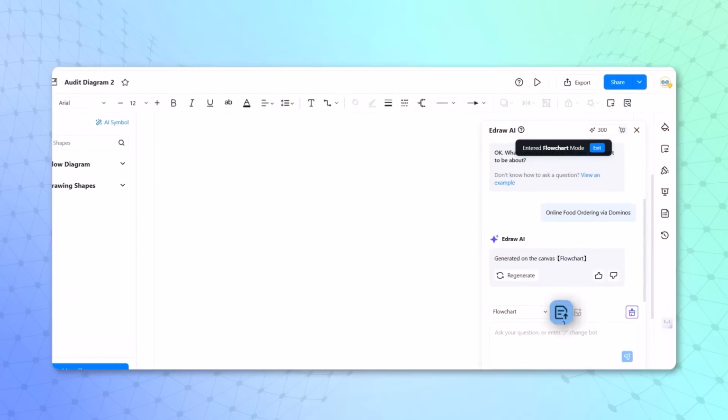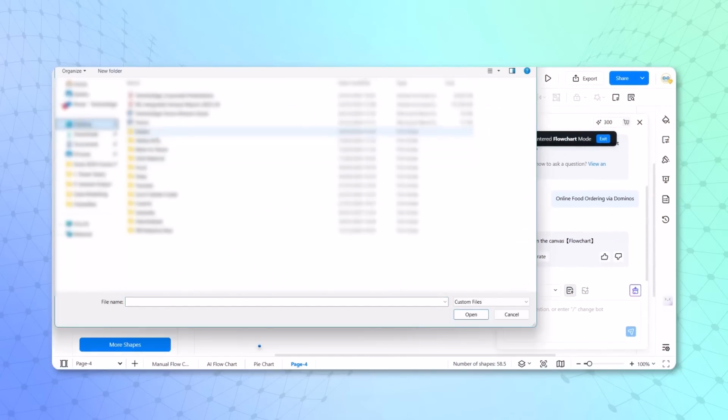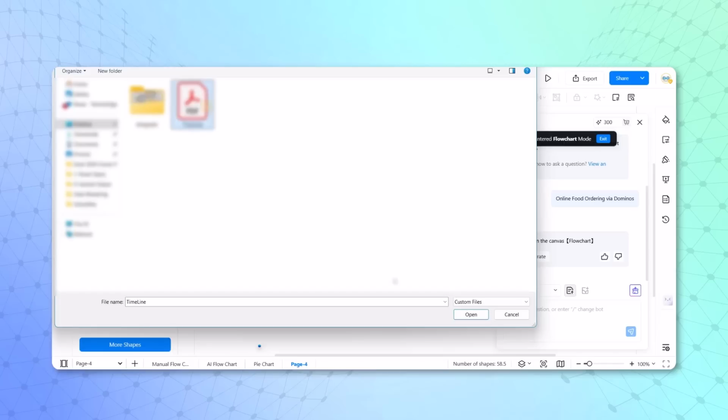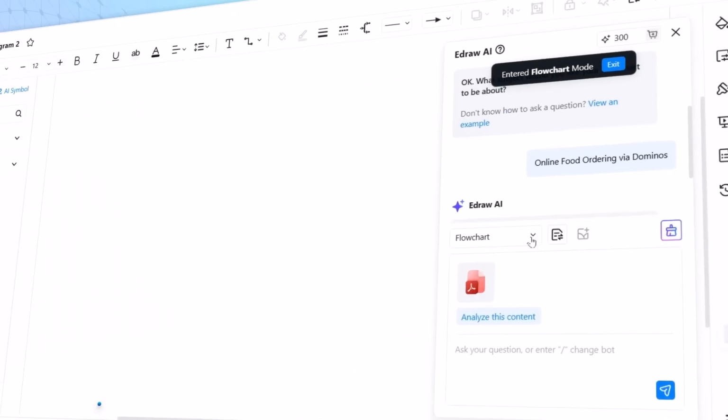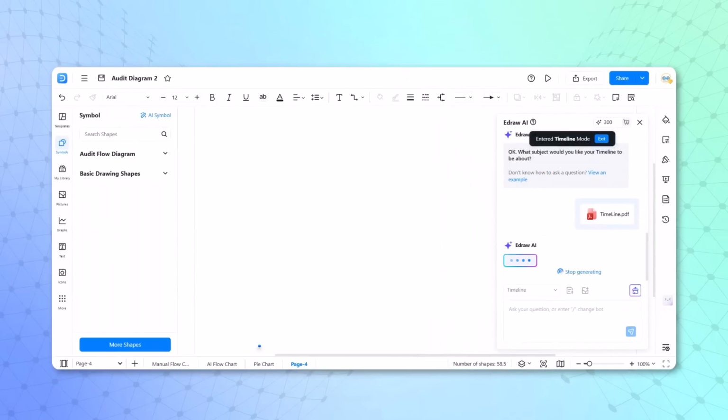Now, click on this button, upload a file. I'll go to my folder and bring that file, timeline, upload. And here, instead of flowchart, I'll ask it to create a timeline. That's it. Click on send and done. In less than 60 seconds, it will create a timeline.